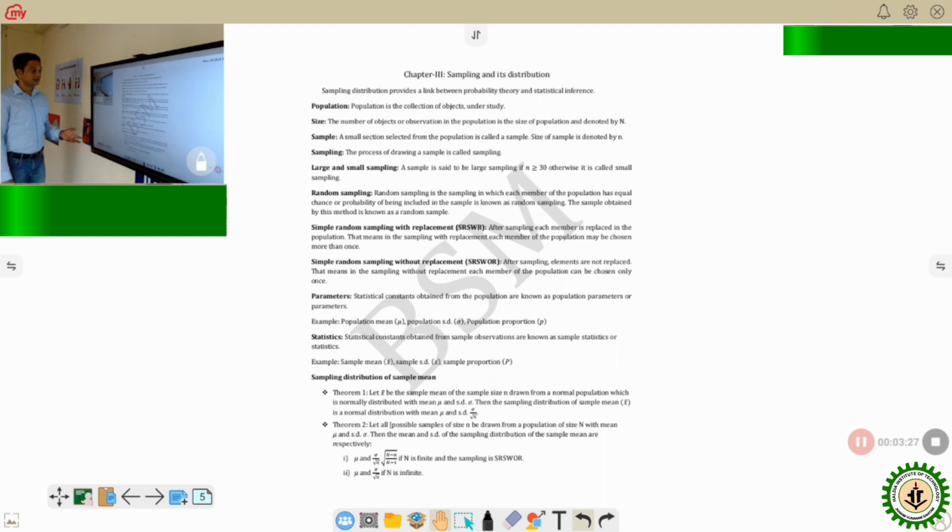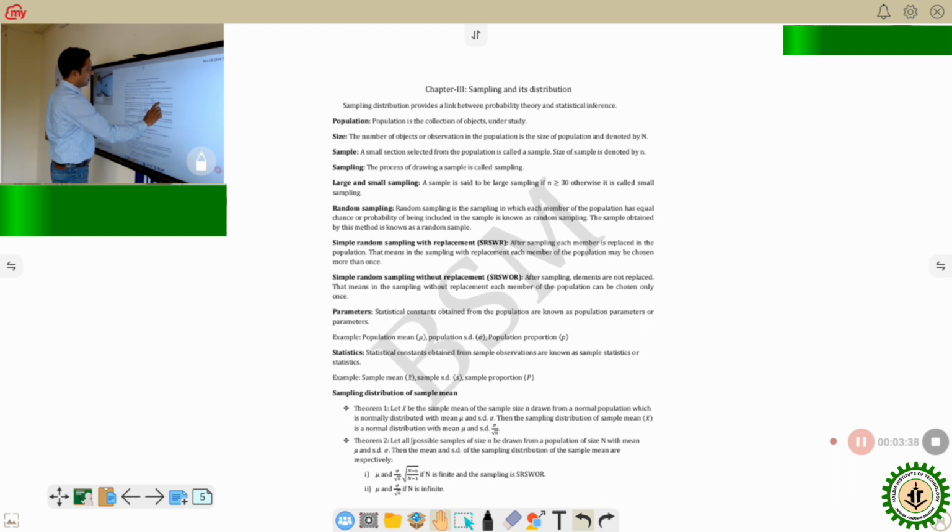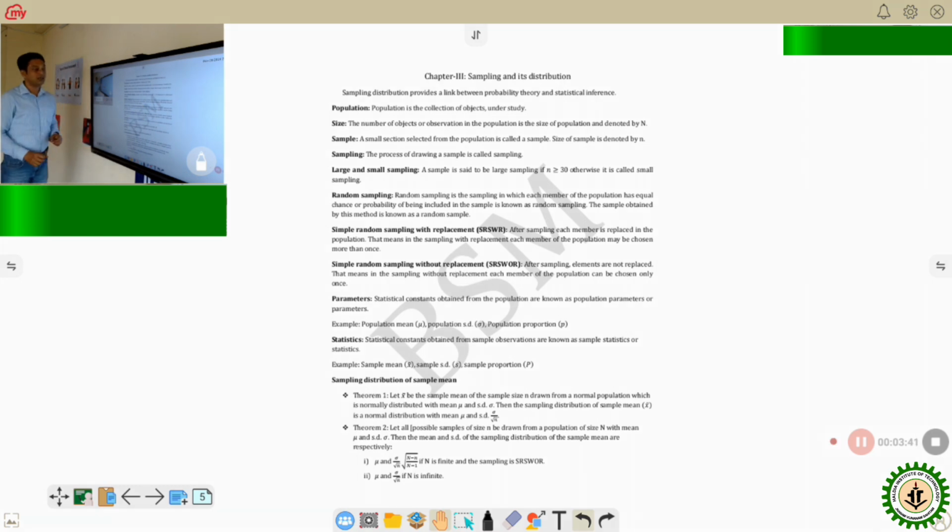If it is SRSWR, simple random sampling with replacement, then the formula is capital N to the power small n. Capital N is the size of the population, and small n is the sample size. So if you think only five is the size of a population, and we want to collect a sample of 2, then it is 5 to the power 2. Five squared means you get 25.